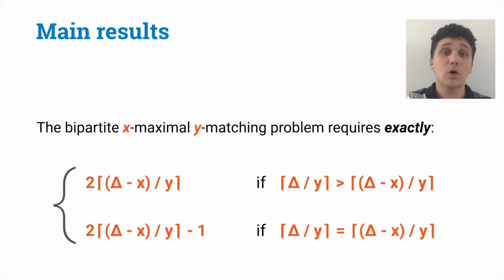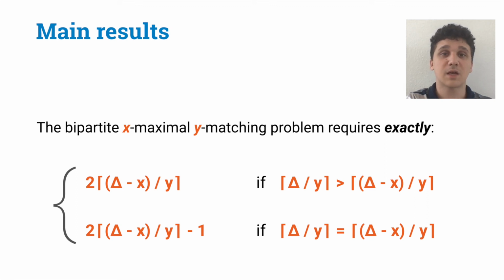Then we go one step further. We also prove tight bounds for many variants of maximal matching, for which no lower bounds were known before. We proved that in the bipartite setting, the x-Maximal y matching problem requires exactly 2 times the ceiling of (delta minus x) over y, and that we can shave off 1 round if some condition is satisfied. Recall that x-Maximal y matching means that a node can be matched to up to y neighbors, and if it is unmatched, at least delta minus x neighbors need to be matched.